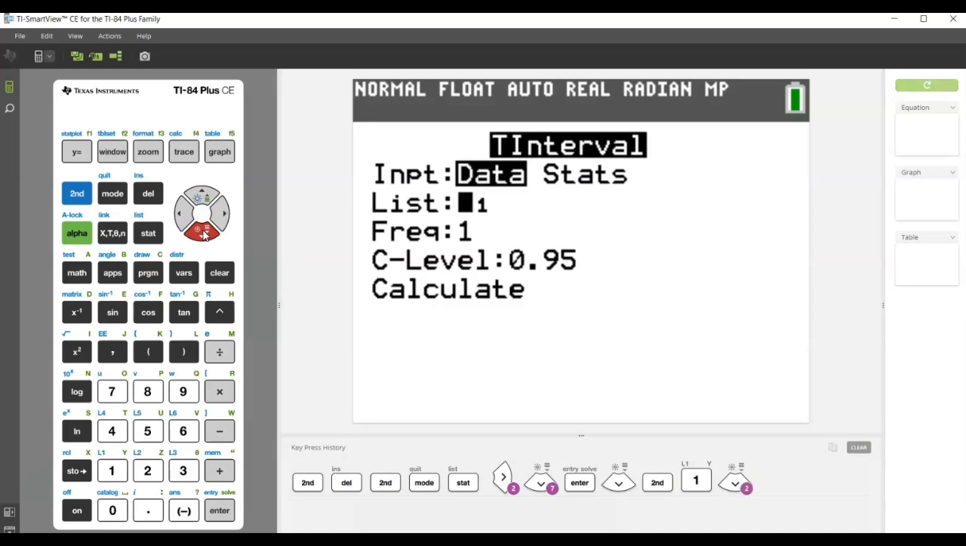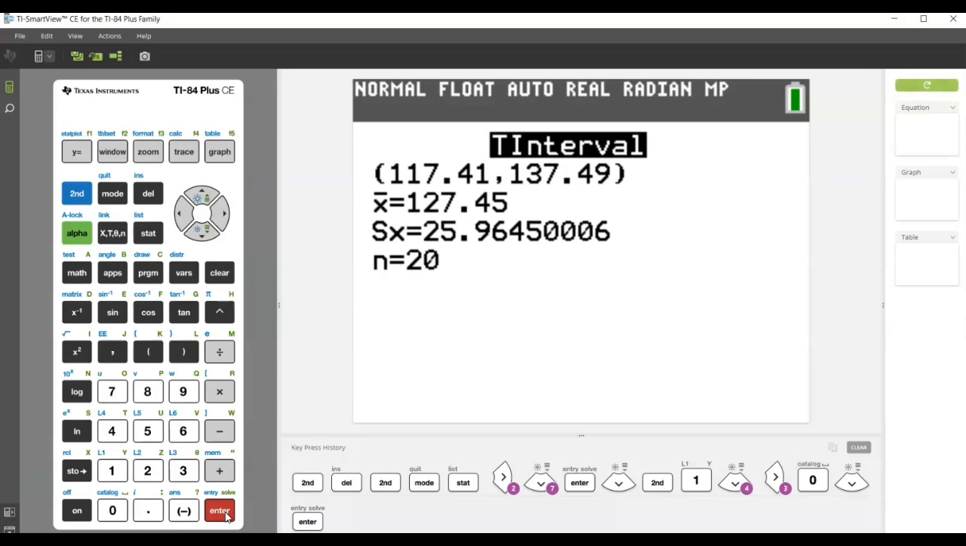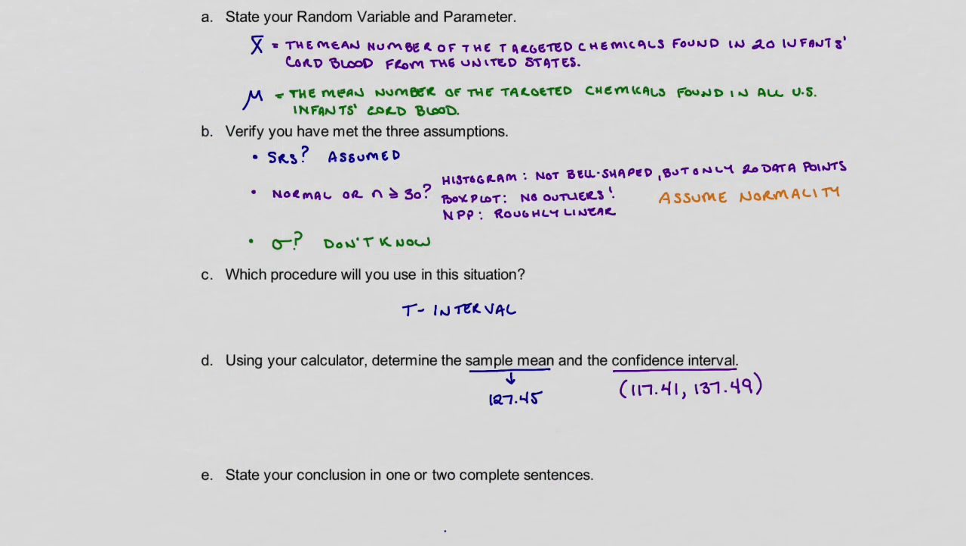So frequency, again, will stay 1. And then we want to do a 90% confidence interval. So we're going to change that 5 to a 0, or you could just delete it out. And then we're ready to go, and we'll hit calculate. And there's our solution. As before, I've gone ahead and I've summarized our findings from our calculator below. So now that we have all this information, we can move to our conclusion.